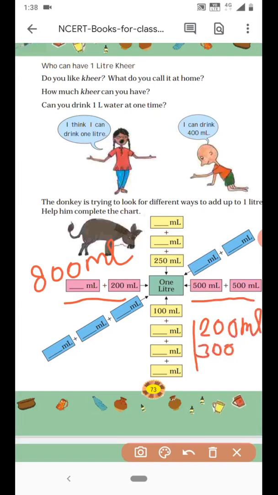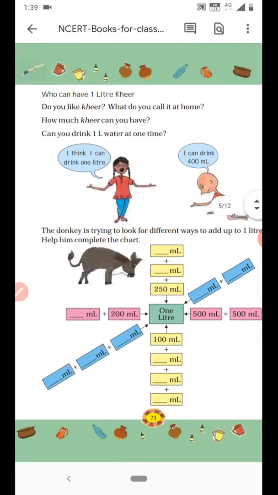Okay, so how much is remaining then? 100 plus 200, 300. 300 plus 300, 600. Now 400 is remaining for 1000. So the last box will have 400 ml. Is it clear? Okay.